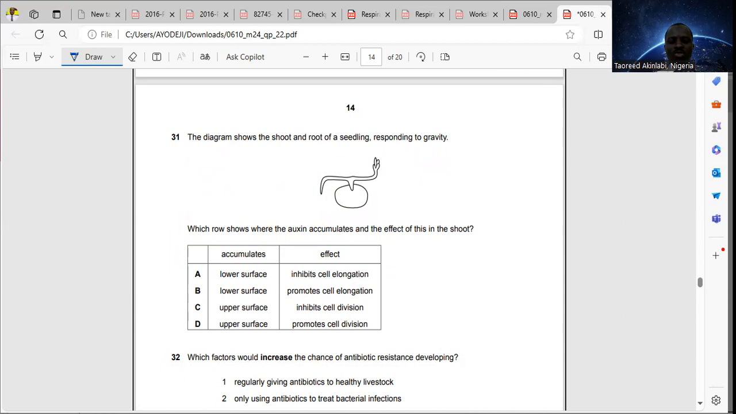All right. And because it's accumulated at the lower part of the shoot of the plant, that part of the plant will experience more cell division and more cell elongation, and that will turn the shoot to go upward. I mean, the shoot is going against gravity. That means the shoot is negatively gravitropic, while the root is positively gravitropic. That means the answer for question 31 is option B. The lower surface and promotes cell elongation.